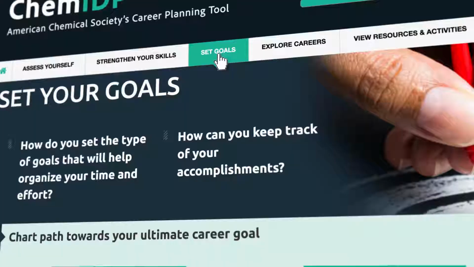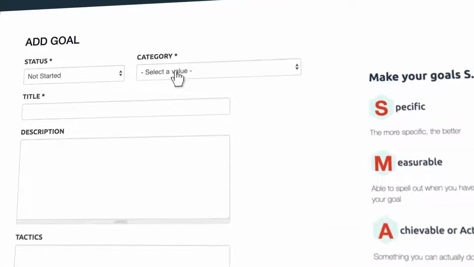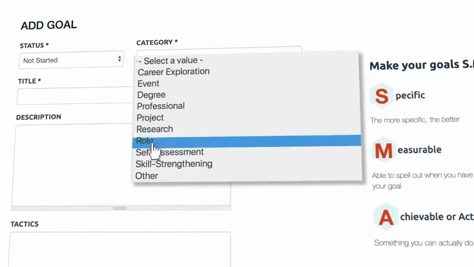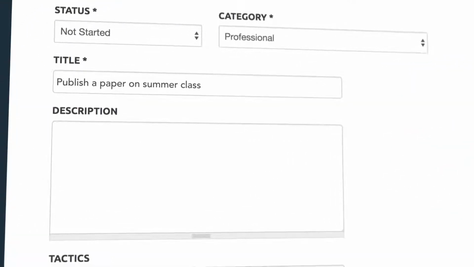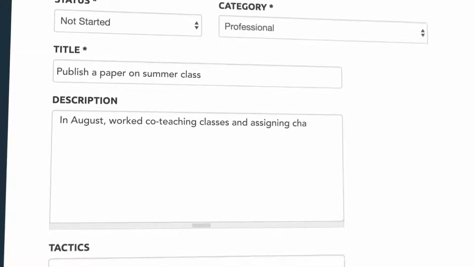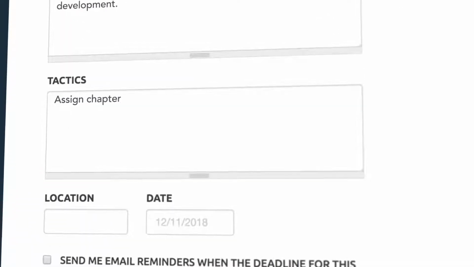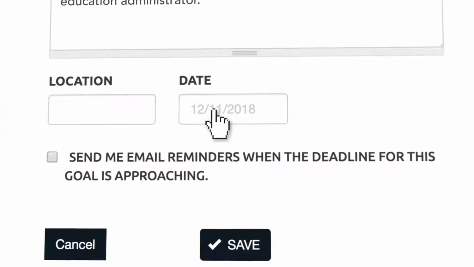Begin in Chem IDP by selecting a category that classifies your goal or accomplishment from the drop-down menu. Categorizing your goal helps you focus your efforts and sets priorities. Next, add a title and description. Then, enter the tactic or the strategy that you'll use to achieve the goal. Be sure to select a deadline too.